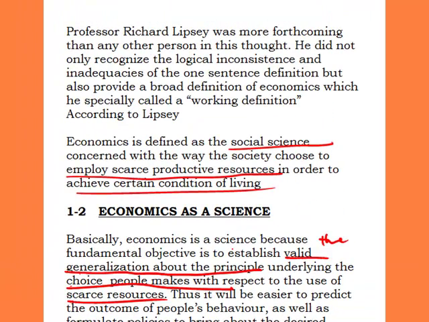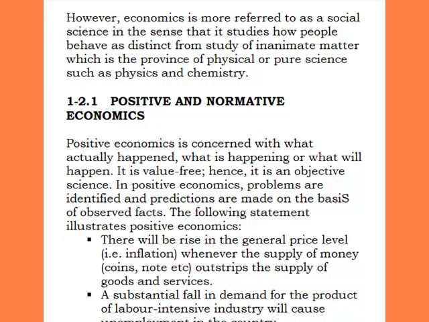That is why we now say that economics is a science, but it's not a real or pure science. It is a social science. However, economics is more often referred to as a social science because it studies how people behave, as distinct from the study of inanimate matter. If you notice, we said that economics borders on the behavior of human beings, as in the rationale behind the choices they make and the